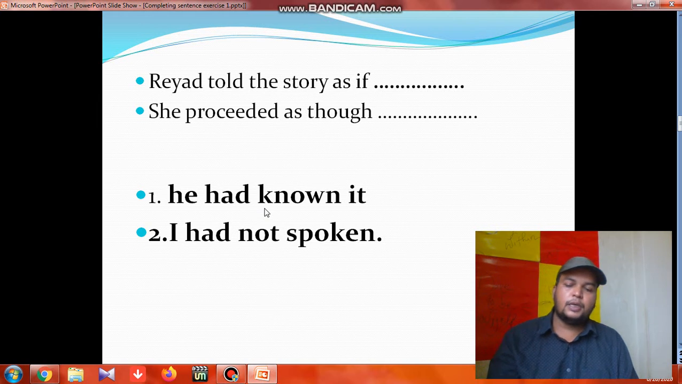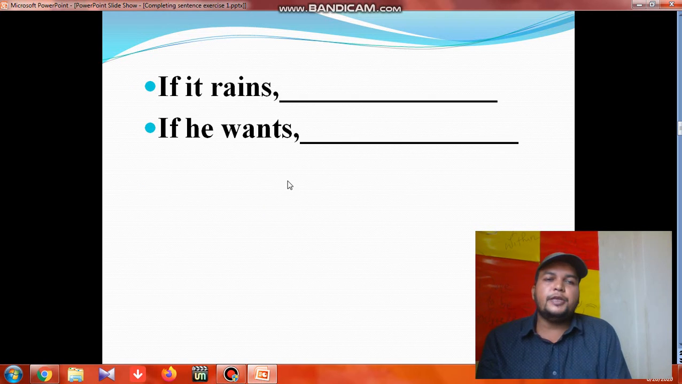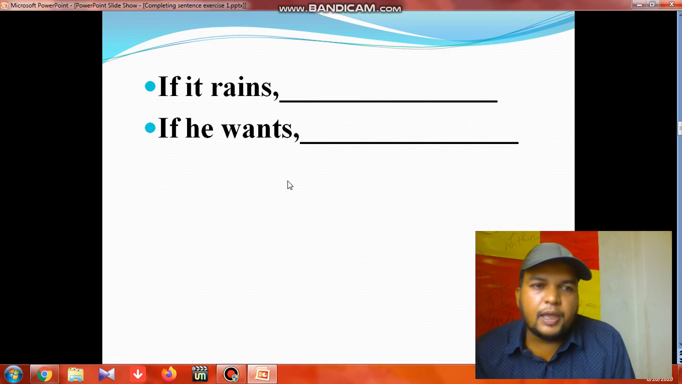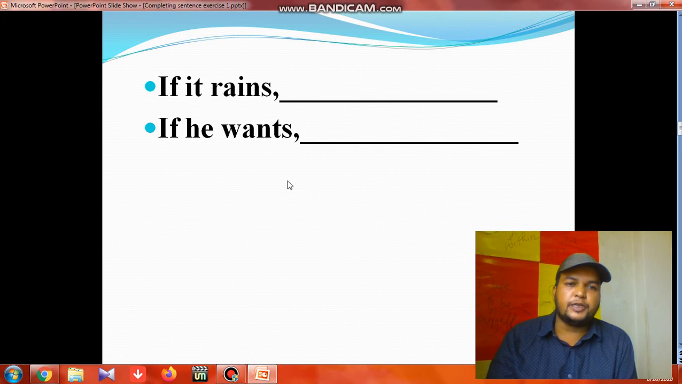Got it? Thank you. Let's move to the third rule, third exercise. If it rains, if he wants. So these are actually conditionals. See, if you find present simple after "if", what happens? You have to remember in this case, as I discussed multiple times, that in the case of present simple with conditionals, the next clause will be future simple. So what is the structure of future simple? Subject, shall or will, plus V1. So as we find "if it rains", we take a sentence that should be future simple.